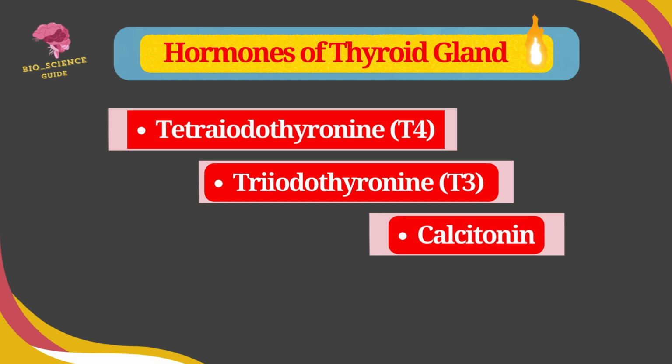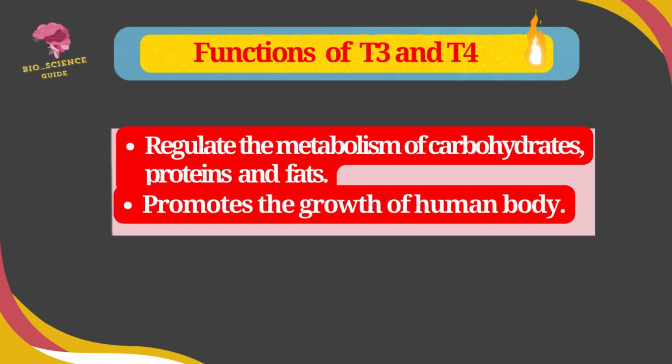Hormones of thyroid gland: tetraiodothyronine and triiodothyronine are secreted by thyroid follicular cells, and calcitonin is secreted by C cells or parafollicular cells. Functions of T3 and T4 hormones: they regulate the metabolism of carbohydrates, proteins, and fat. They also promote the growth of human body.